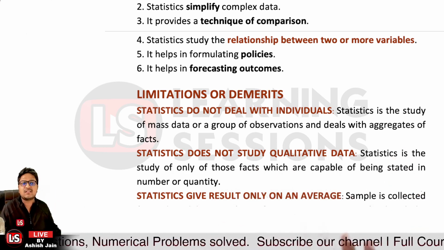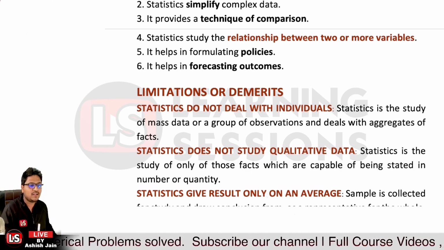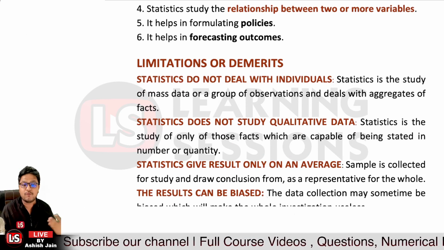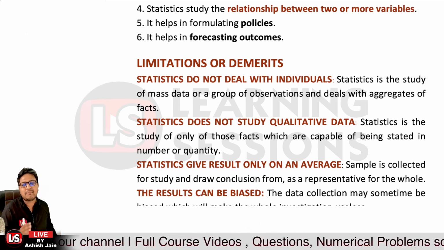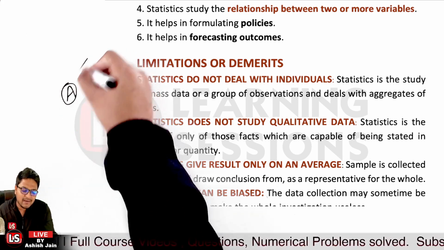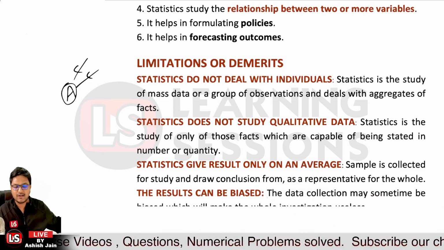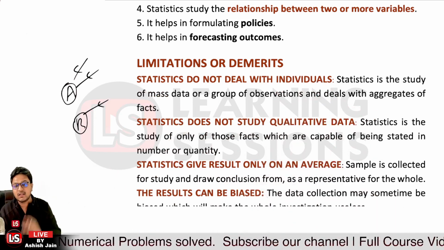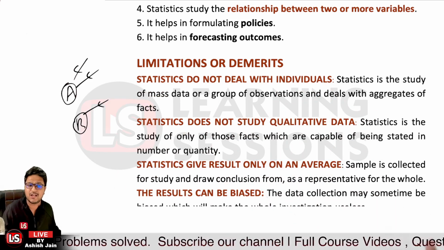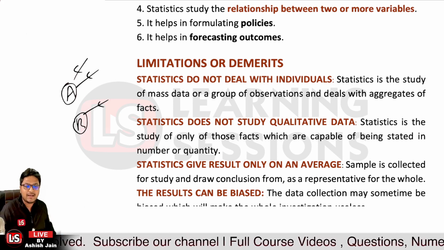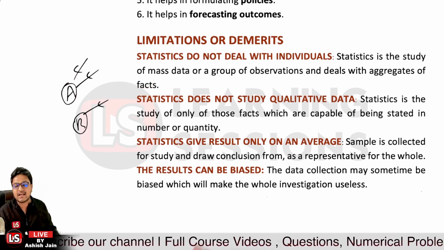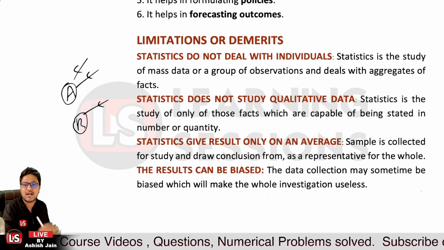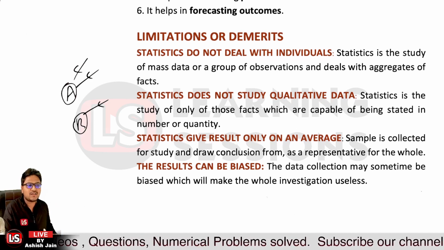And further, statistics gives results only on an average basis. Whatever data is collected, based upon that particular sample data only, you look for results, and not more than that. The results can be biased. Like, I pick up the samples, I have some fundamental knowledge about the things, and I'll lead to a conclusion based upon that. Now person B collecting the data has a different mindset, and the conclusion will be different also. So the result can be biased. The data collection can sometimes be biased. It could be the case that the data is collected in a biased manner, and it will make a difference in the whole investigation, and it can make it futile. Okay, so that's a limitation related to it.